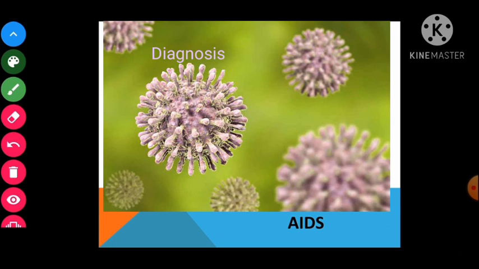Now children, talking about the diagnosis, there are several methods for the diagnosis of HIV infection like ELISA, PCR. So these are some of the techniques by which it can be diagnosed.